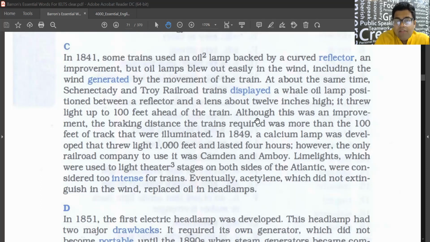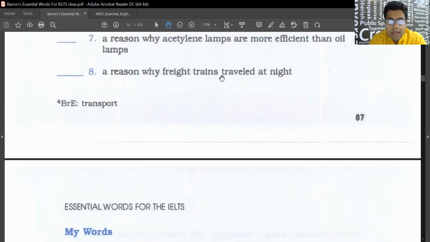So the earlier lights used to get blown out, right? And they also considered limelights, which were used in theaters, but that was considered too intense. So eventually they brought a light that would not go out in the wind. C paragraph. Select the heading.